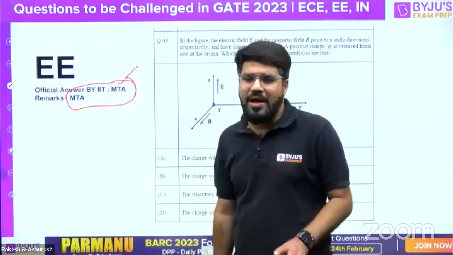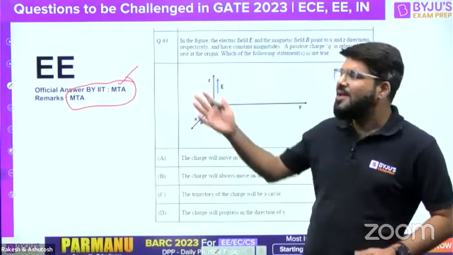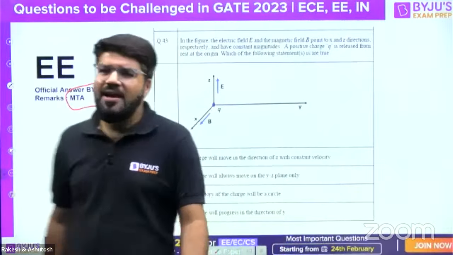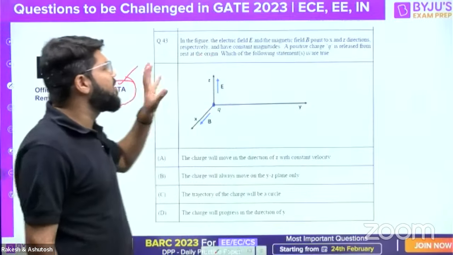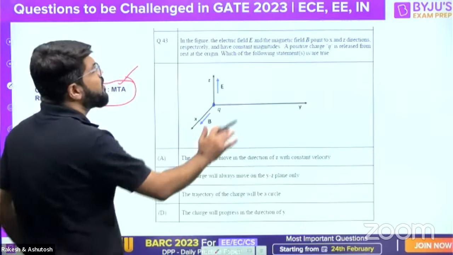Shayad aisa pehli baar hua hai. Before challenge is opened only, the official answer is given by MTA. You must have seen this. We have discussed this earlier also, guys. What is the problem with the question?